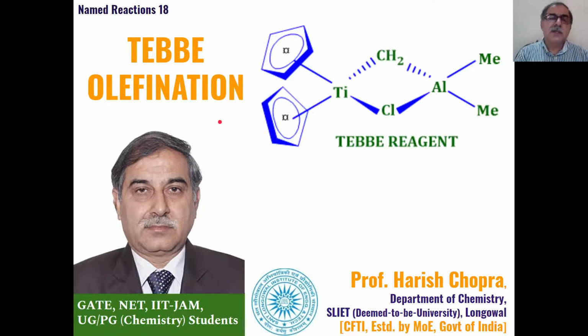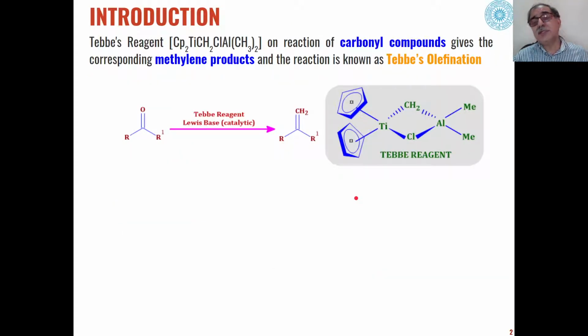Dear students, continuing with our lecture series on named reactions, this is our 18th lecture, and today we will discuss what is Tebbe olefination. Tebbe olefination is basically the utilization of Tebbe reagent for conversion of ketones or carbonyl compounds into methylene compounds.